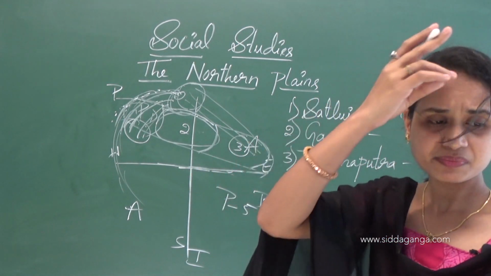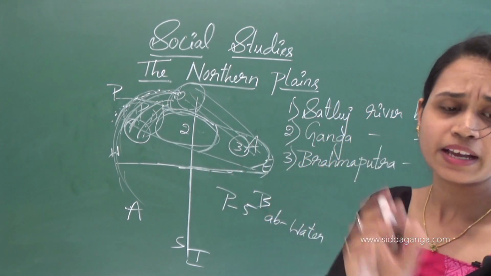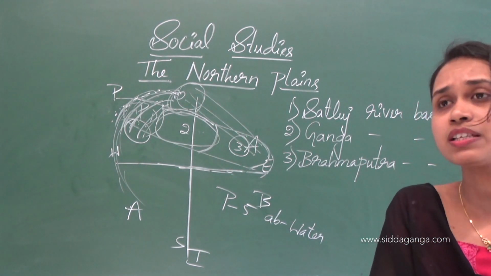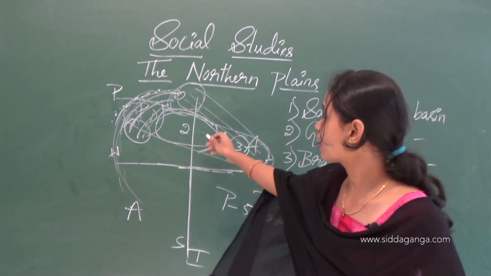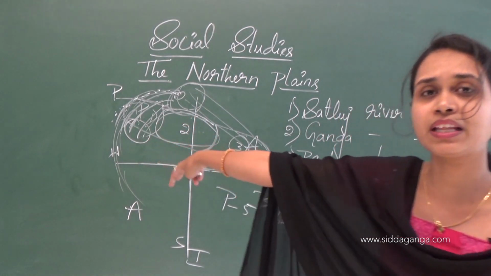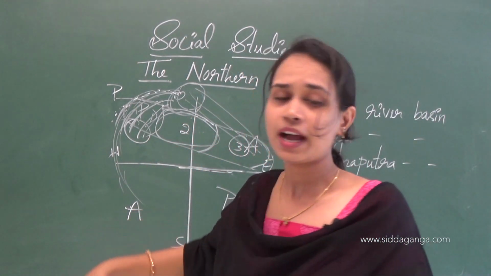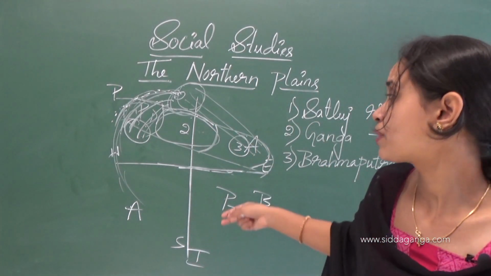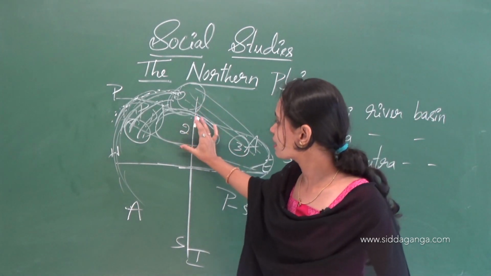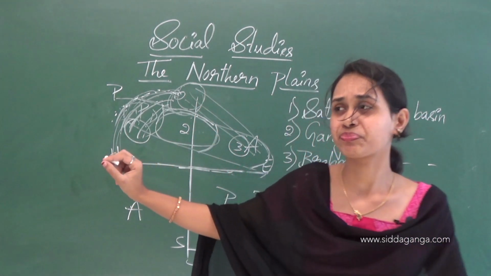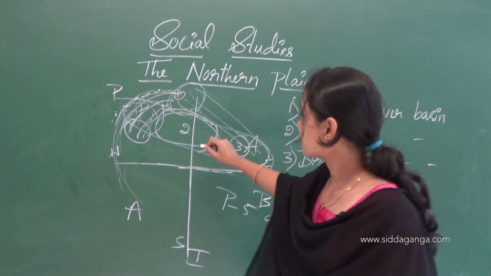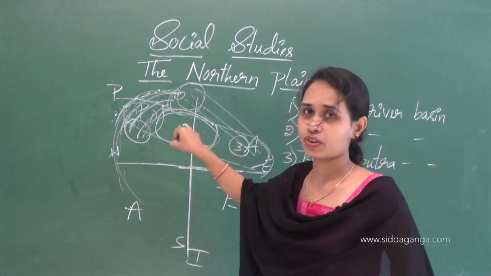As it flows down the hills, it is joined by Alaknanda and Mandakini, the combined water of these 3. Another 2 rivers join here, Alaknanda and Mandakini, and also rivers from Meti Ganga. Meti Ganga means very strengthened, so here it becomes very strong. And then the Ganga enters the plains near Rishikesh.